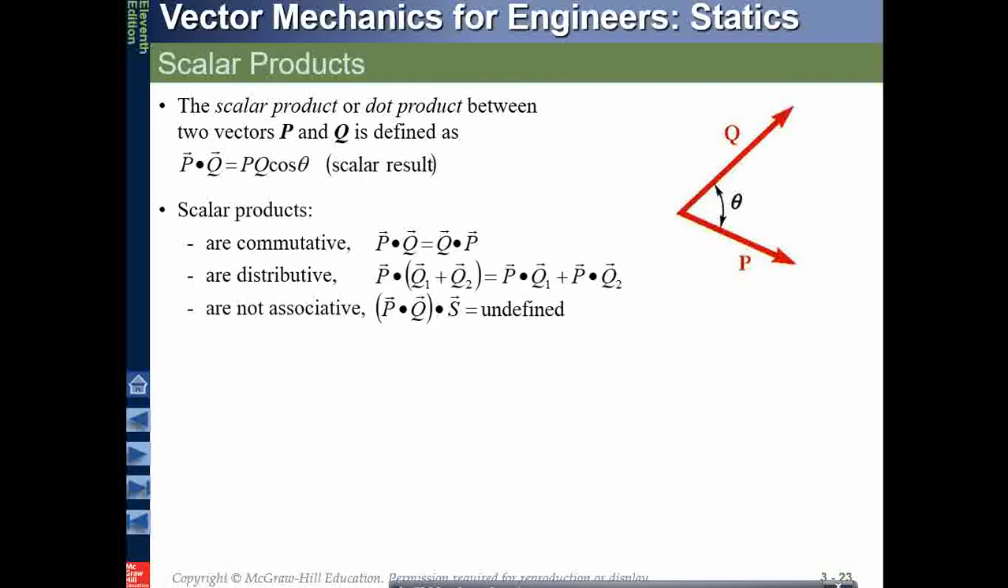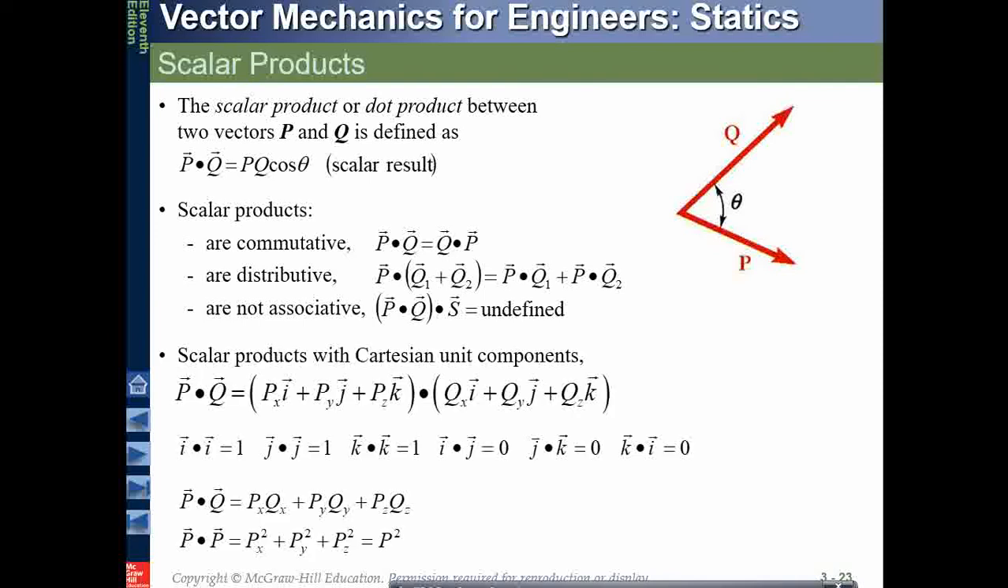We have some properties of the scalar product. Are they commutative, are they distributive, and how they are related with associative properties. This has all been given to you. You know all these things.